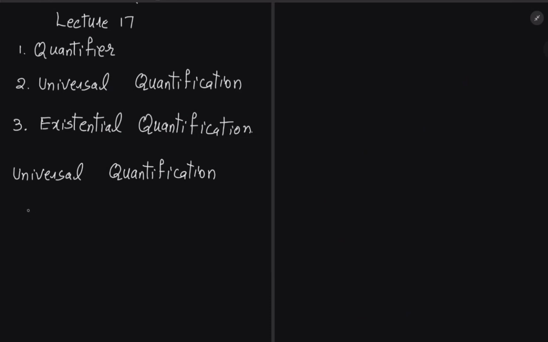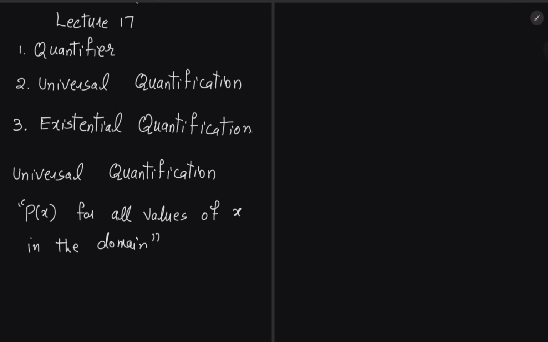Suppose we have a statement P of x, which is a predicate, P of x for all values of x in the domain. Suppose we have this statement.